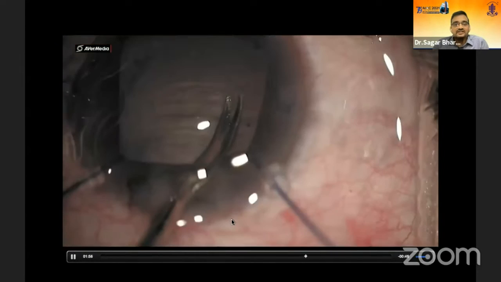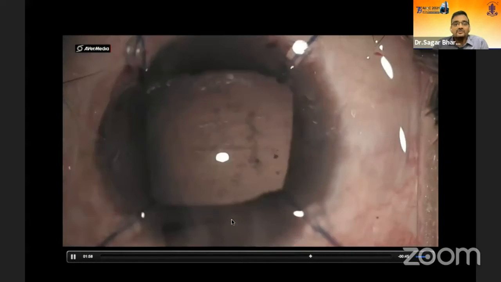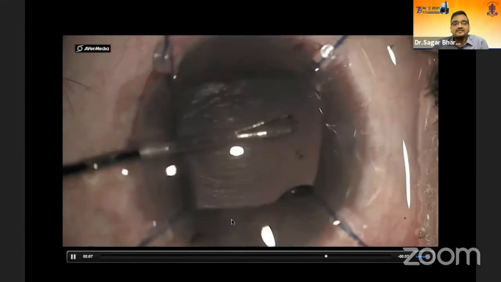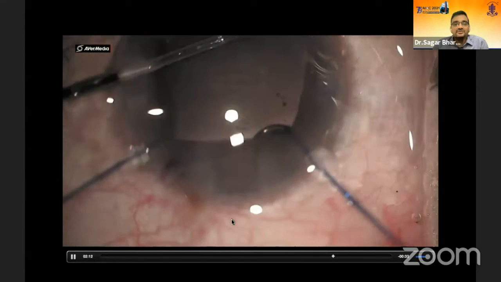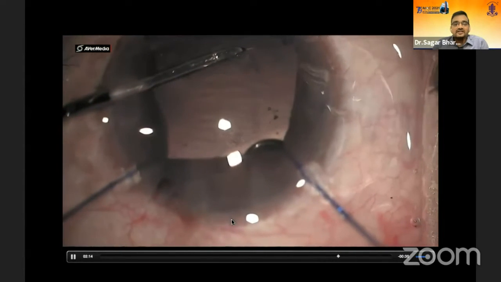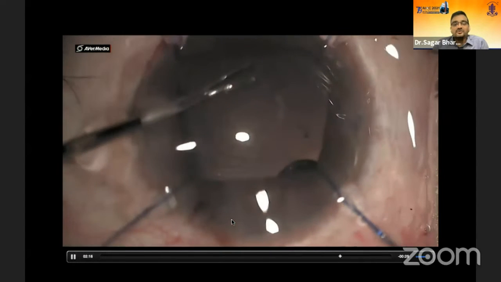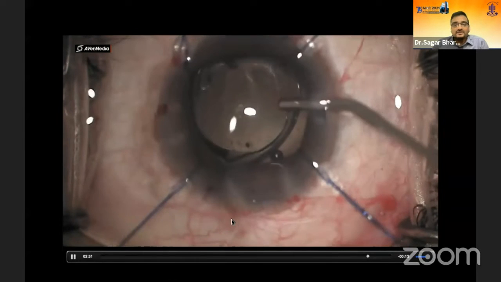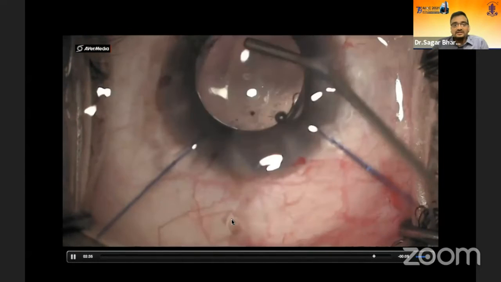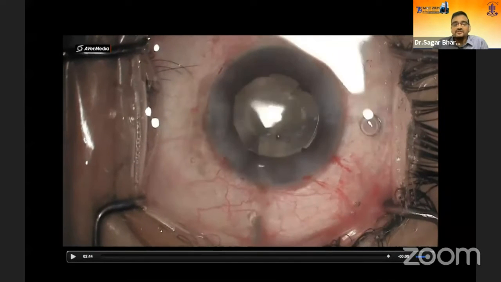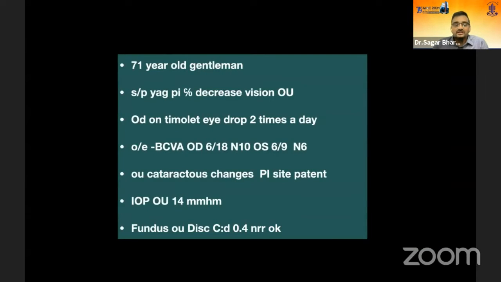So now we see that the capsular opening is small and we are going to put a 32 diopter lens. So we just do a small cut and enlarge this anterior capsular opening using micro capsular forceps. And finally, after adequate capsule opening, we are able to put the lens in situ in the bag. So this patient ultimately did well, though did not get it visually, but there was no complication in the post-op period. Let's move on to another case scenario.